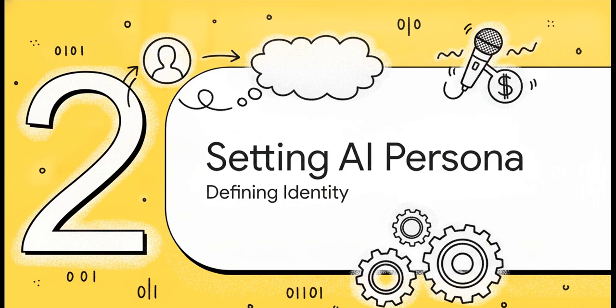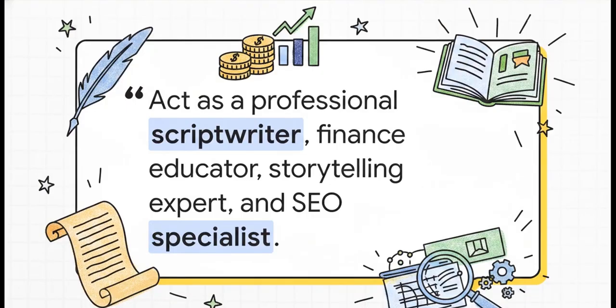Moving on to Section 2, Setting the AI Persona. Look at how this stacks 4 totally distinct, highly skilled roles onto the AI. It's not just saying, hey, write a script. By demanding it act as a professional scriptwriter, a finance educator, a storytelling expert, and an SEO specialist, it guarantees the output isn't just accurate. It's perfectly tailored for search algorithms while using pro-narrative techniques to actually keep humans entertained.